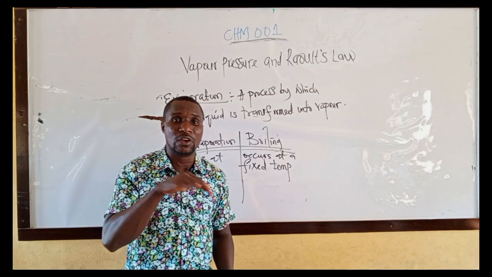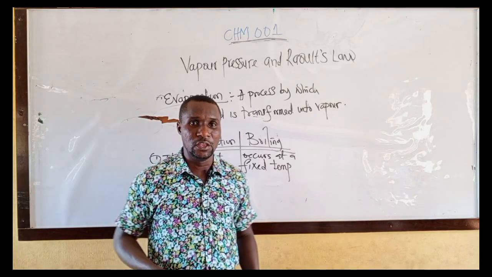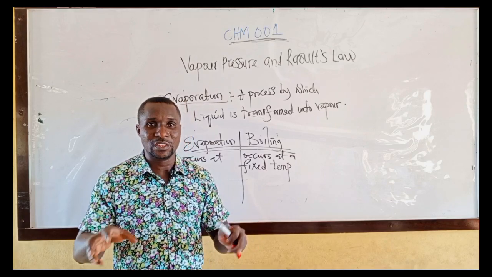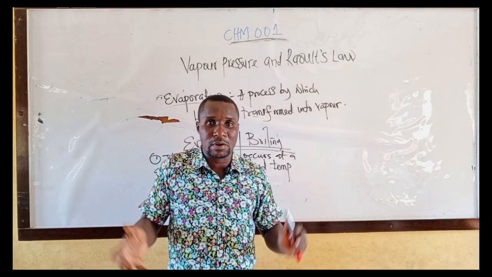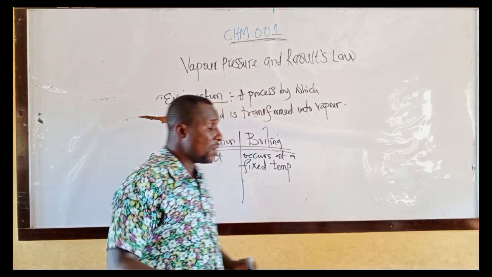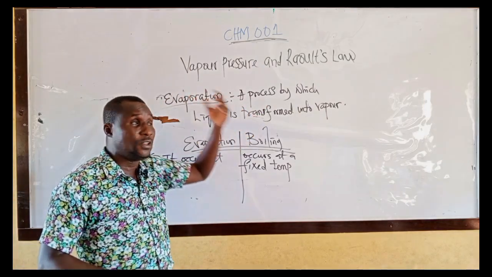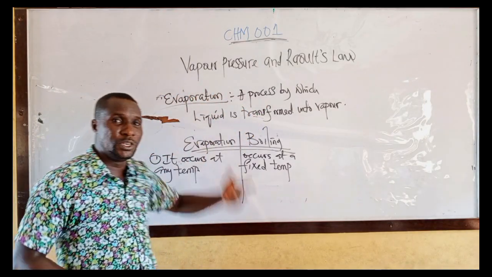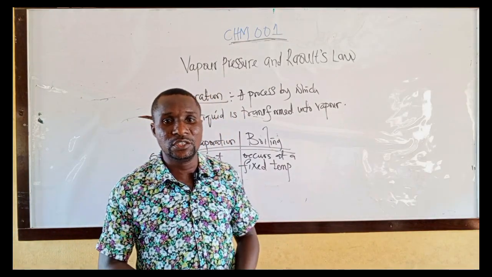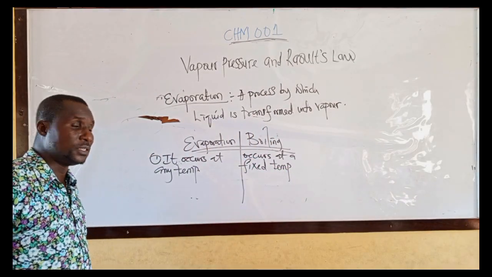Evaporation occurs at the surface of the liquid, while boiling occurs on the entire body of the liquid. That's why when you are boiling your water, you see it boiling everywhere. And for you to have the knowledge of vapor pressure and Raoult law, you have to know the meaning of evaporation. Evaporation is a process by which liquid is changed into vapor at any given temperature. Please take note of that.